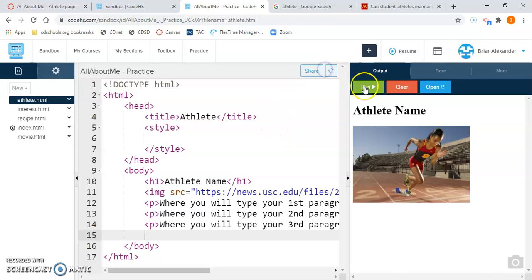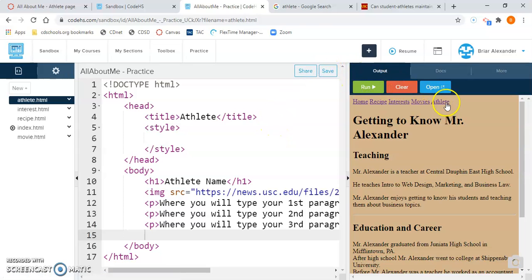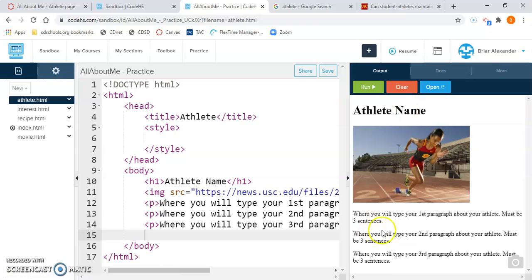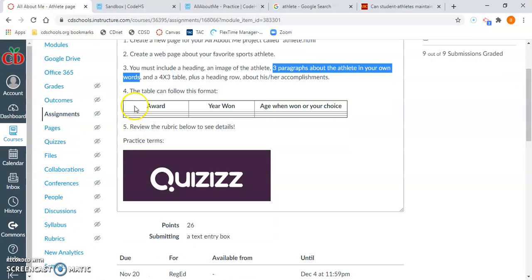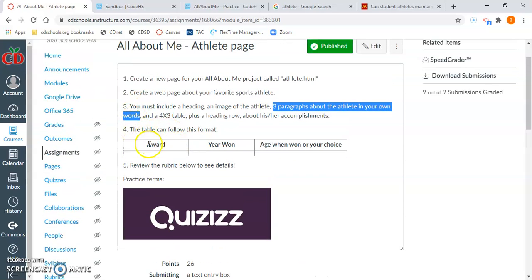So I'm going to save it. I will run it. Athlete. Okay, and then that's where the paragraphs would actually appear. Now yours would be actual content of things that you've written about the athlete. Okay, so we have our 3 paragraphs. Now we need to insert our table. And step number 4, it tells us what our table can look like.